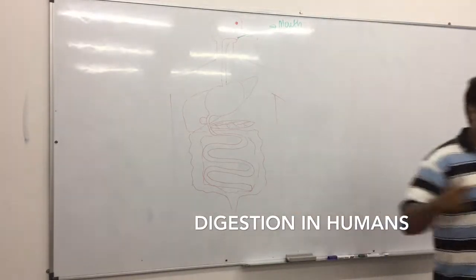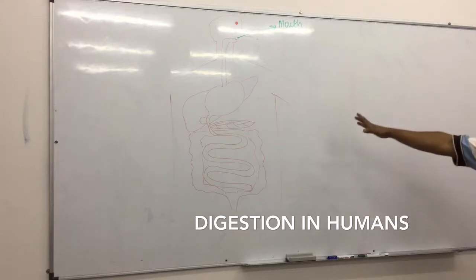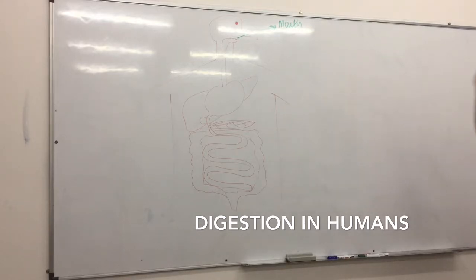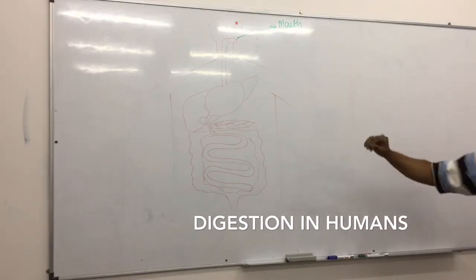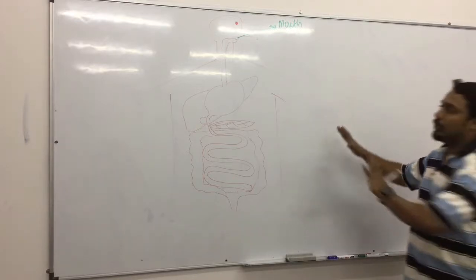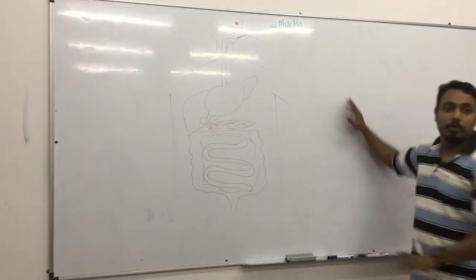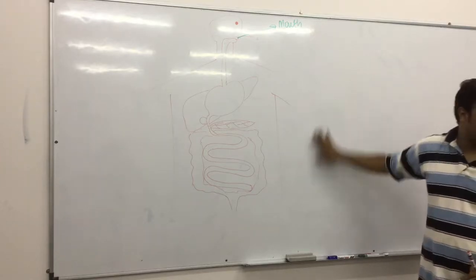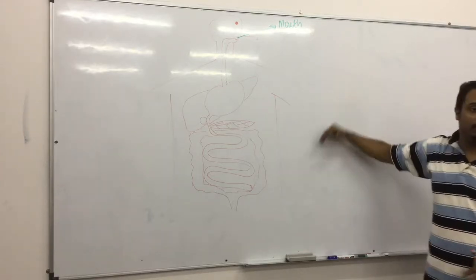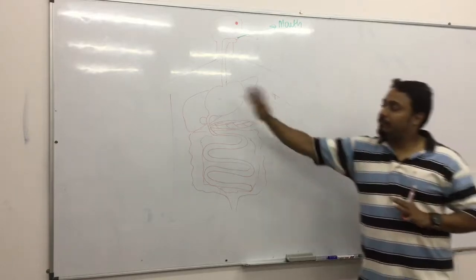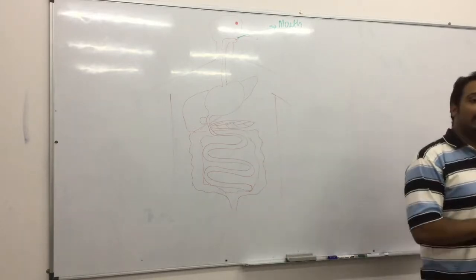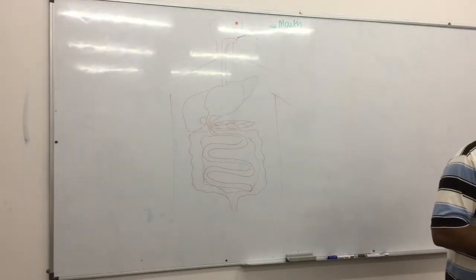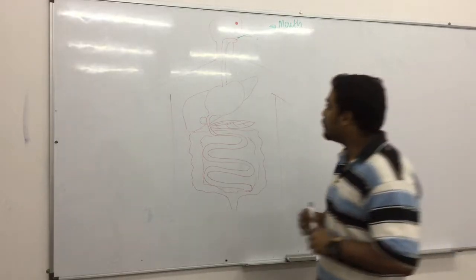Okay, so two parts to the digestive system that I'm going to teach you, because we're going to try to put in as many things as possible into this lesson. So on the left and on the right. What I'm going to put on the right hand side here is all the chemical digestion, and on the left we're going to add details to the other parts of your digestion. Okay?